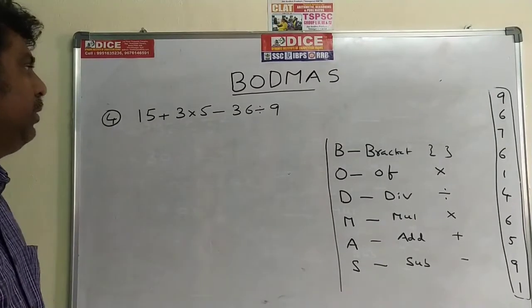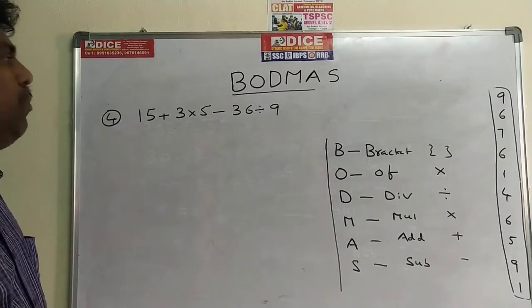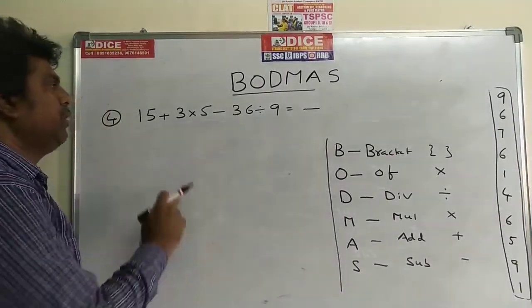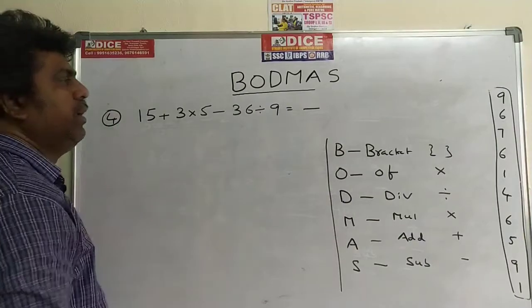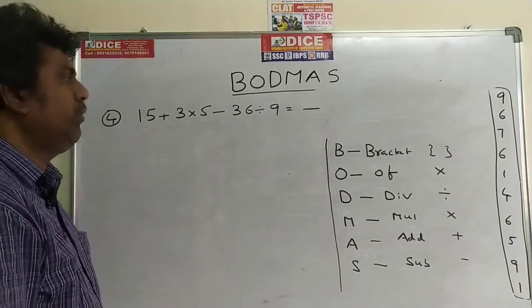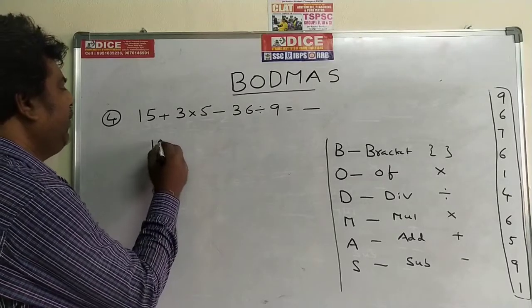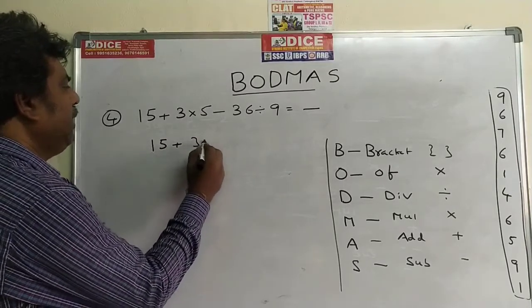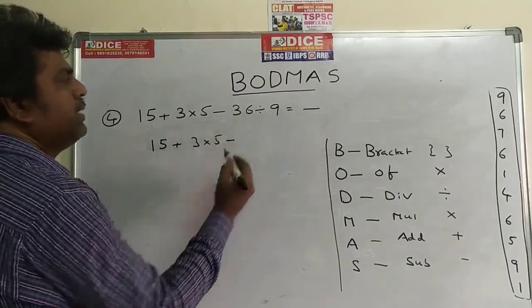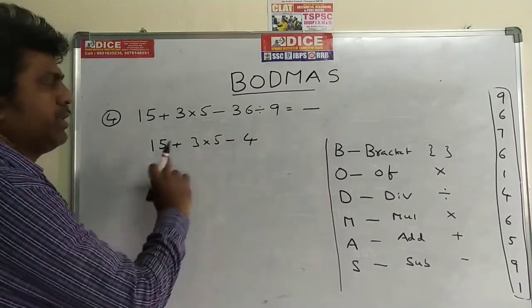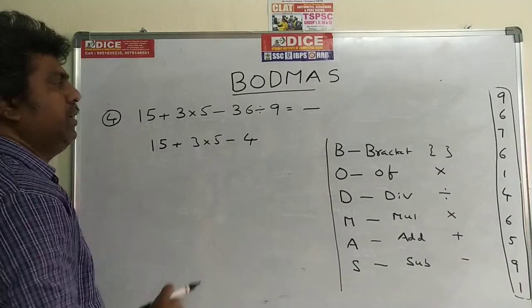Now the fourth problem. Same order. Tell me, what are the operators? Plus, into, minus, division. Once again the priority is division only. In the first step, 15 plus 3 into 5 minus 36 divided by 9, the value is 4. I am giving priority to division.